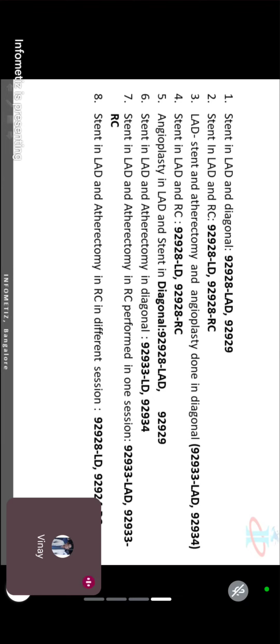Correct. If it is a different session, that is correct for us. Fifth question: angioplasty in LAD in a different session and stent placement in diagonal in a different session. Definitely 92920 and 92928 is your correct answer. If they have not given a different session, consider it the same session. For different, they should mention it. Otherwise, go with the same session.